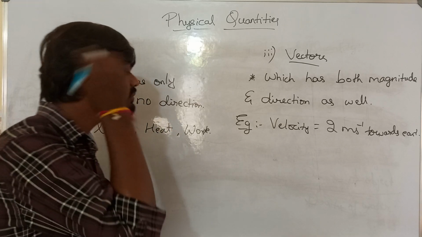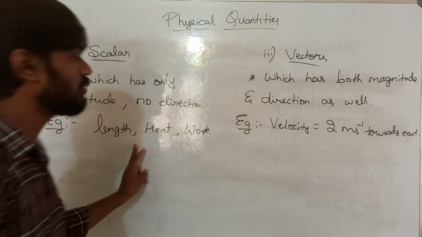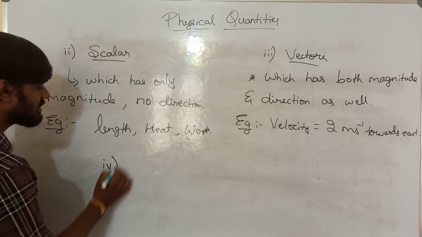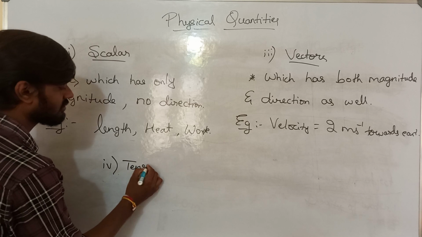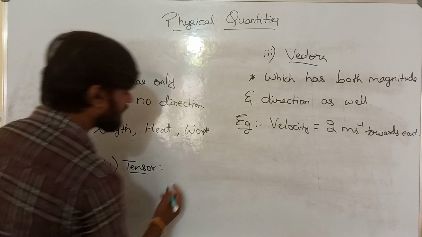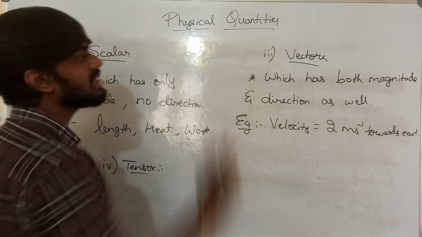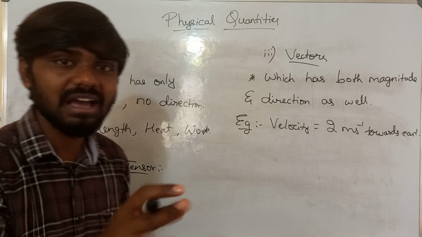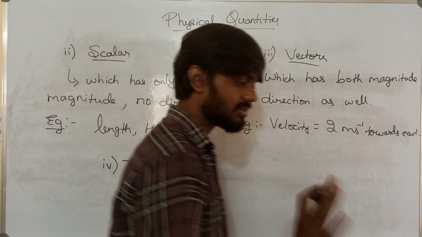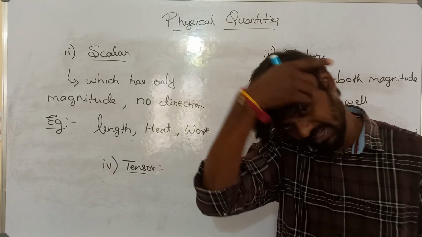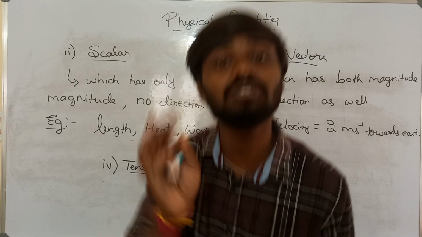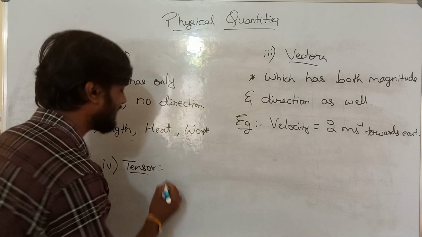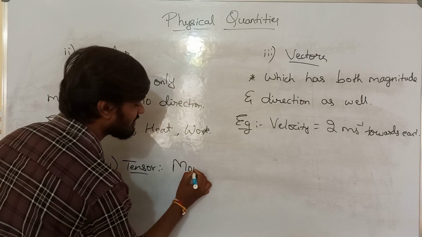You know, some quantities lie between both scalar and vector; they are called tensor quantities. So tensor quantities are those which lie between scalars and vectors. They do have directions, okay? It is not that they don't have direction, but to give the direction of tensor quantities is difficult. Examples: moment of inertia.